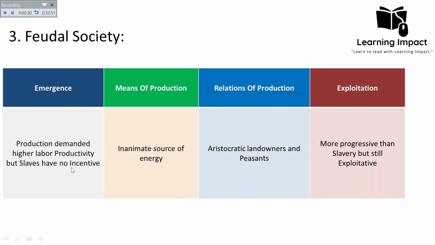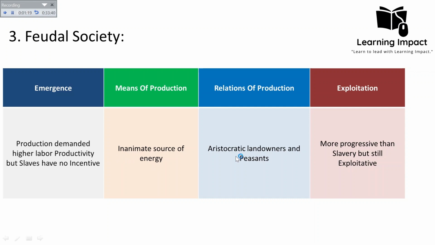In the case of the feudal society, it was sanctified by the medieval church and the monarchies. We have also studied this feudal society, which is also called the state society, in the types of social stratification. It emerged because of settled agriculture, which paved the way for this. It is about the 9th to 15th century medieval Europe. So production demanded higher labor productivity, but the slave had no incentive. So the class conflict was manifested in slave revolts. And then the means of production, in the case of the feudal society, were inanimate sources of energy, that is water and wind energy, complex agricultural machines and lands.